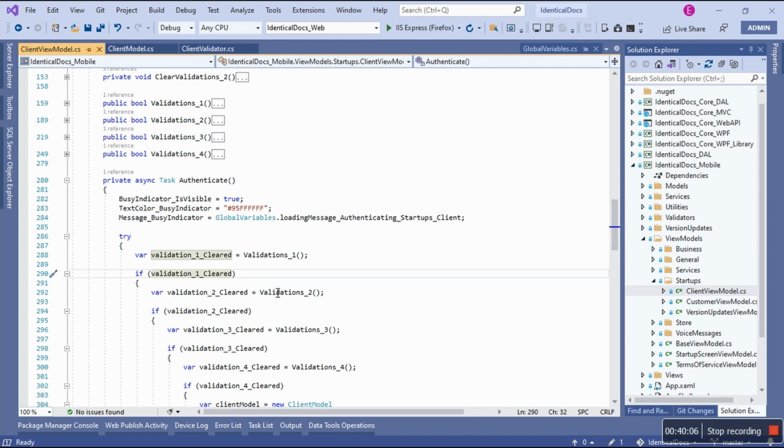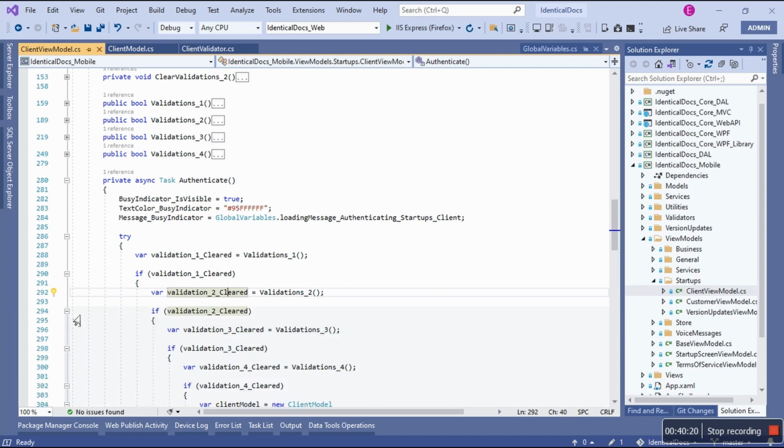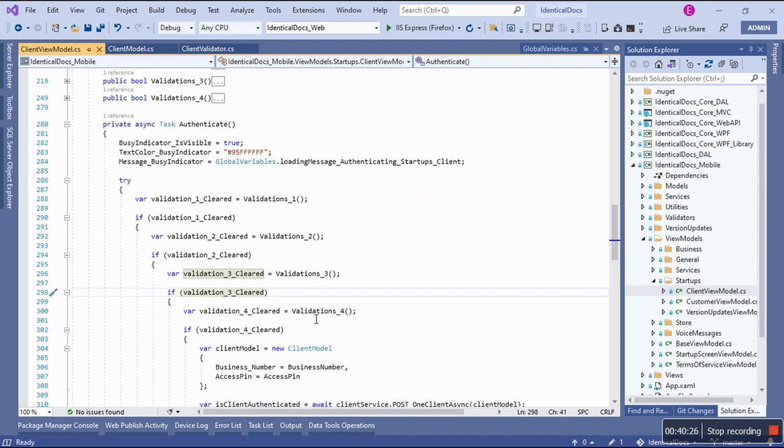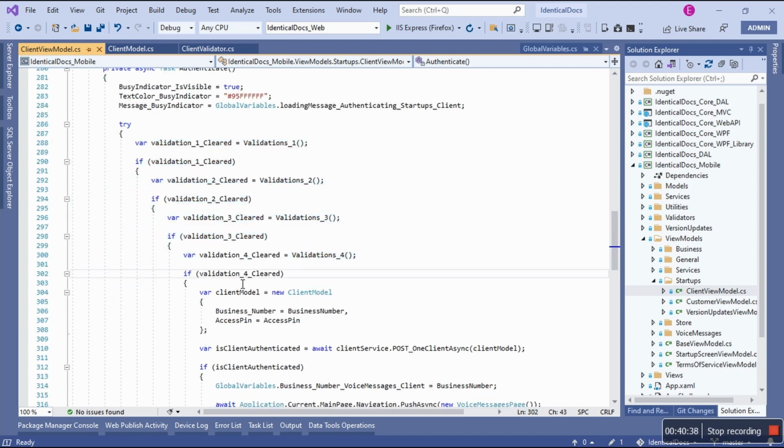Validation number 2 is that base number contains 4 characters, and if not, see, I'm not doing anything because the error messages are being handled. I'm only concerned about if it's true. If number 3 for access pin is not empty, if yes, we get inside. If number 4, the last one, is true, that means all the validations are cleared, number 1 up to number 4. Then I can get inside to say, okay, they're all cleared.